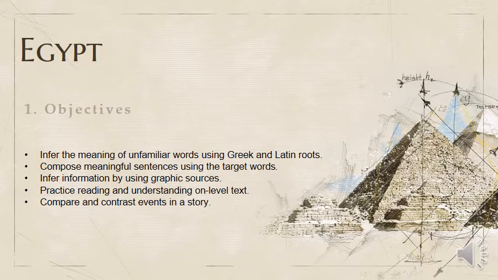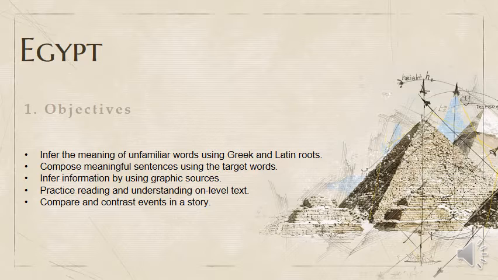And these are the objectives. By the end of this lesson, you should be able to infer the meaning of unfamiliar words using Greek and Latin roots, and use the target words in sentences, and infer information by using graphic sources, and read on level text.